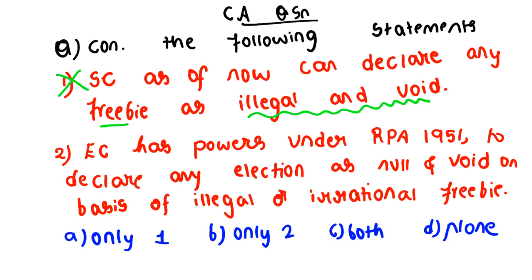Why? Because it is up to the political parties who are coming towards the people to share the things. Clear? And does the Election Commission have the power? No. As of now, the Election Commission also does not have any powers under the Representation of People's Act 1951. Clear? So the answer is D, none.